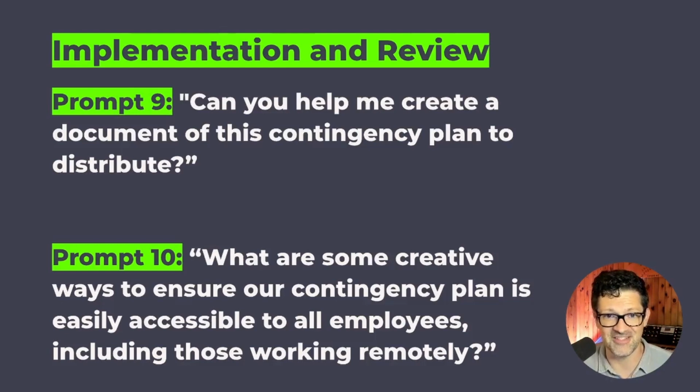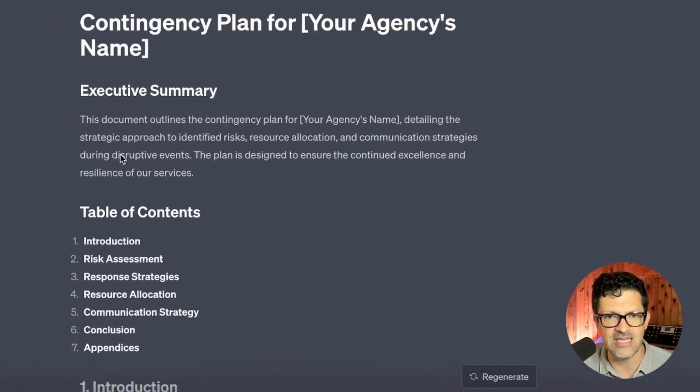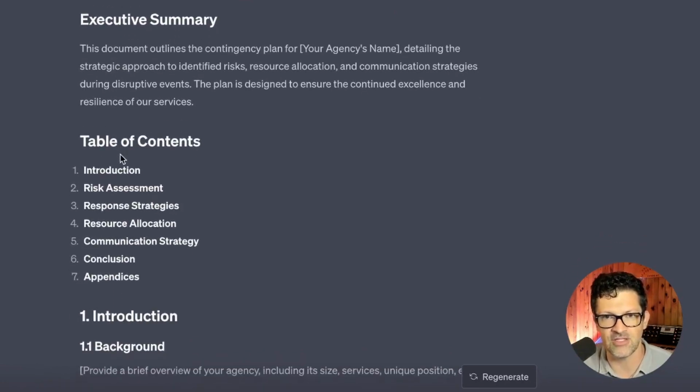This is a prompt I use a lot. Can you help me create a document of this contingency plan to distribute? So taking everything that you've done and just having it formatted for you in a nice, clean way. So this is all the research that you've done so far.